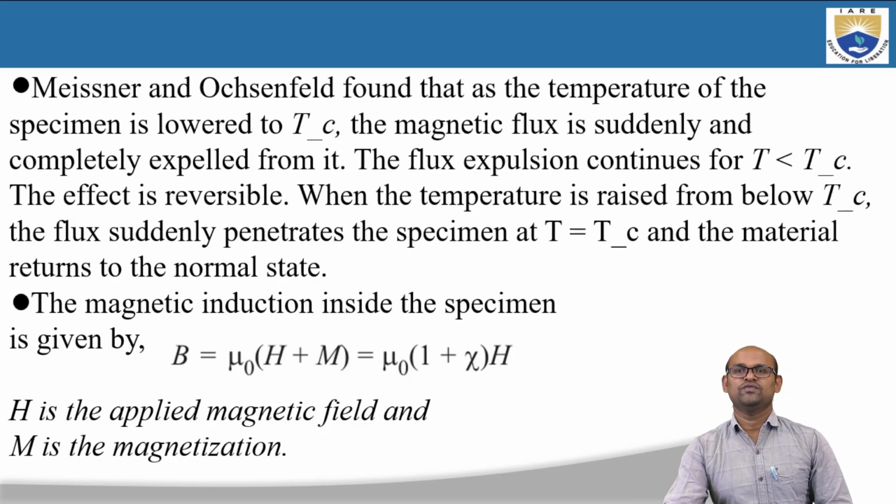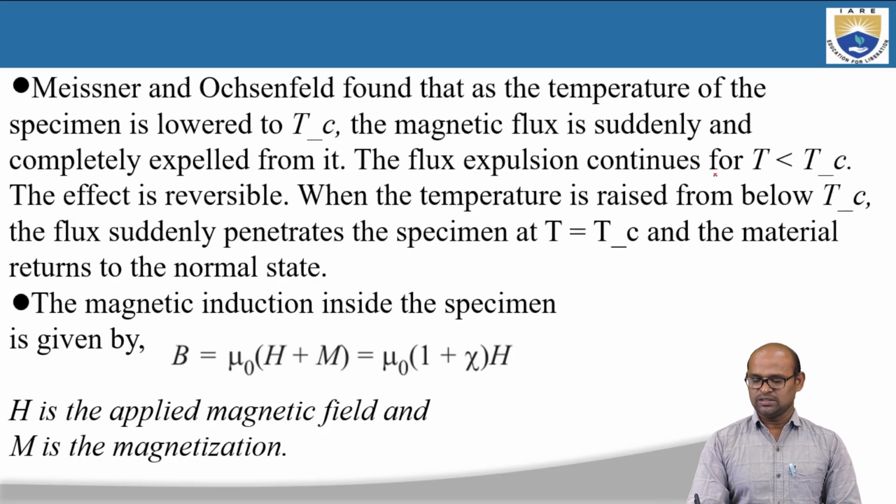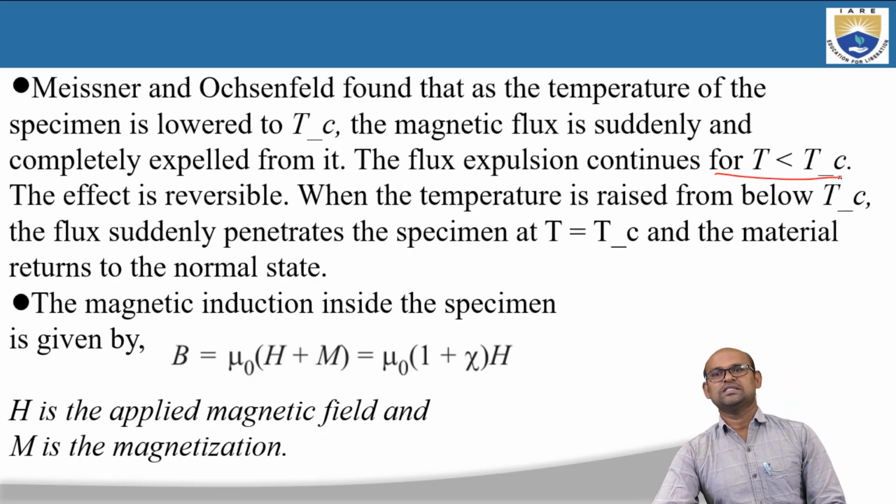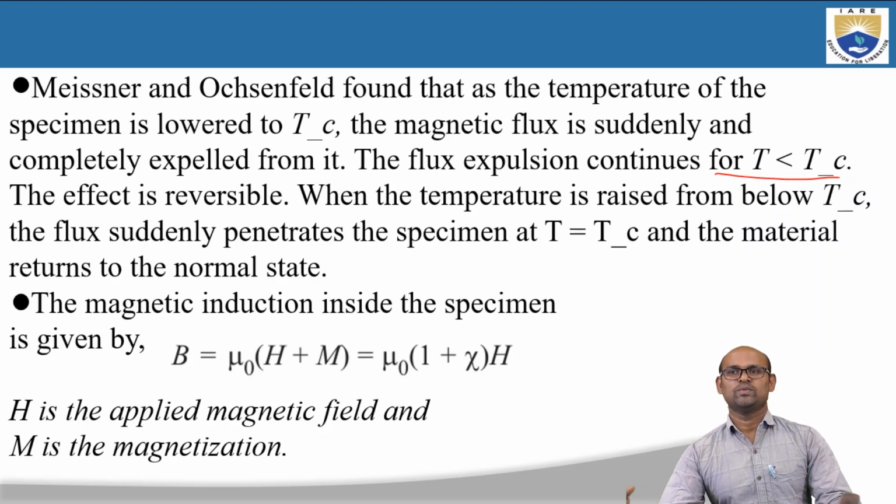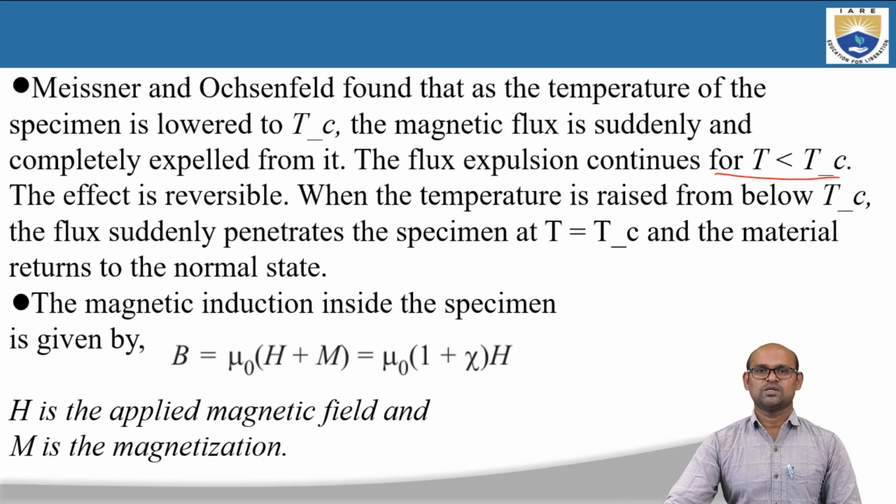Meissner and Ochsenfeld found that as the temperature of the specimen is lowered to Tc, the magnetic flux is suddenly and completely expelled from it. The flux expulsion continues as long as T is less than Tc. As the temperature is less than Tc, the magnetic flux lines will be expelled from the interior of the specimen, and this effect is also reversible.